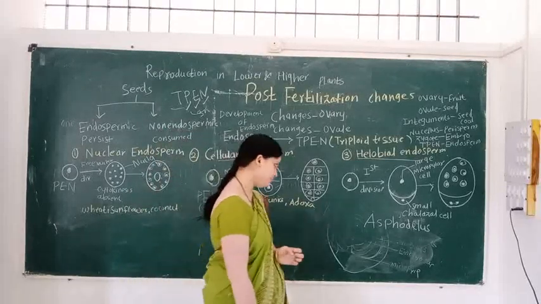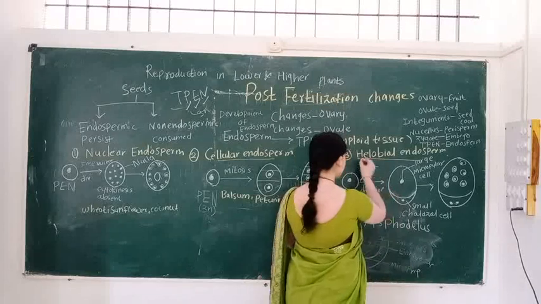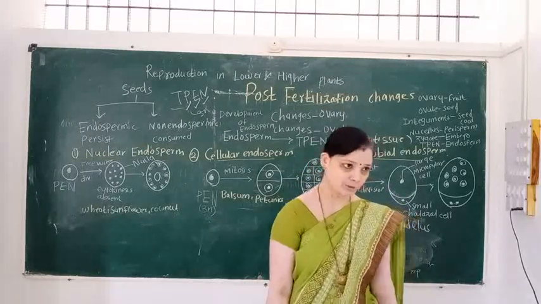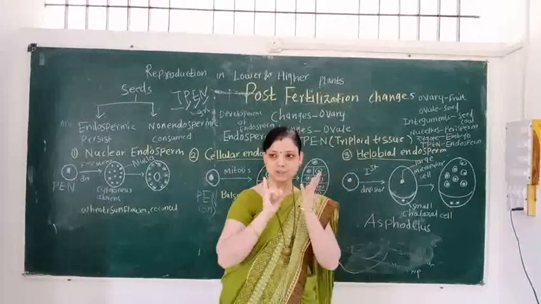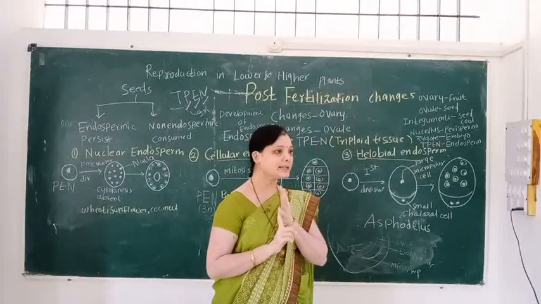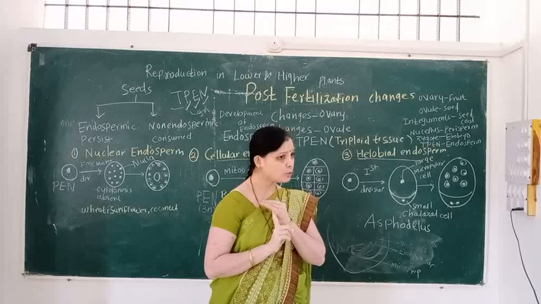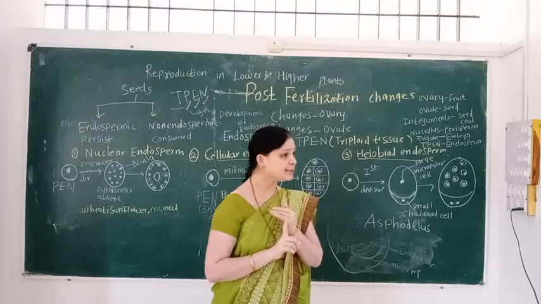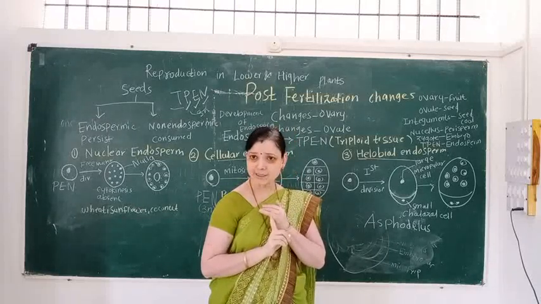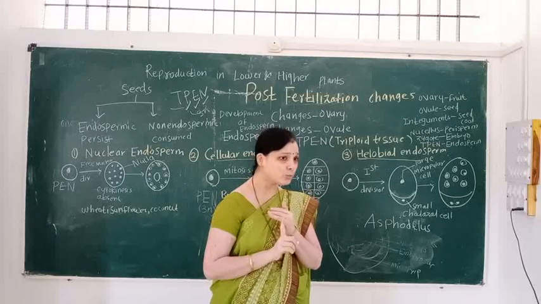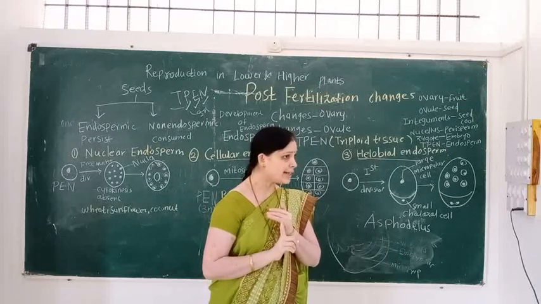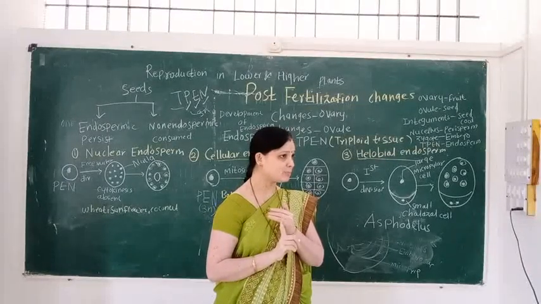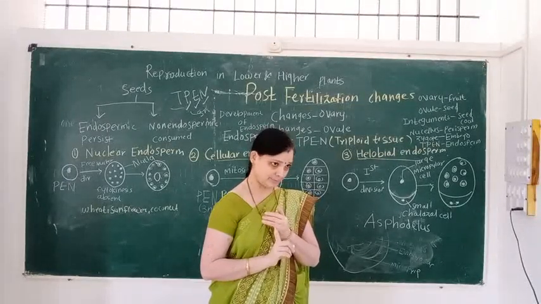Then the third type is known as the helobial endosperm. First, the nuclear PEN undergoes repeated mitotic division to form many nuclei, but cytokinesis does not take place. The central vacuole pushes the nuclei to the peripheral side, and then cytokinesis takes place from periphery to center.